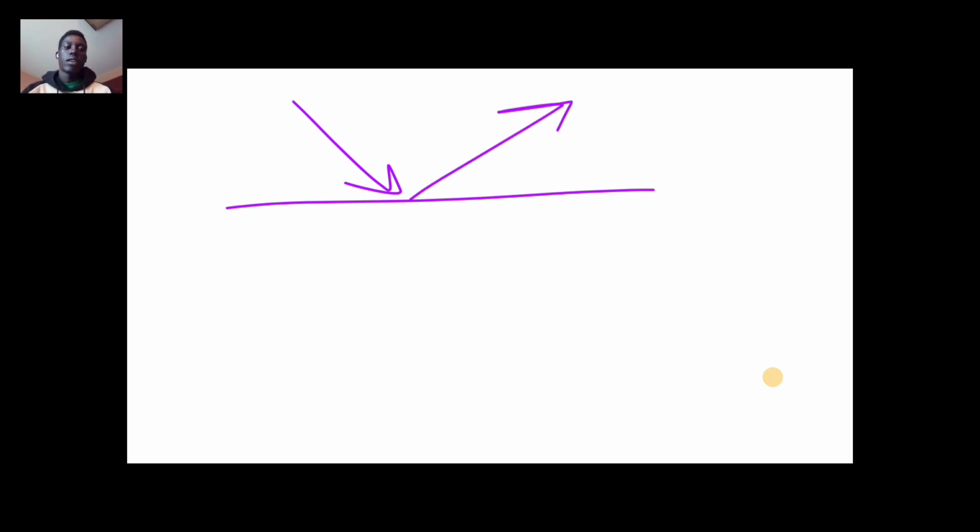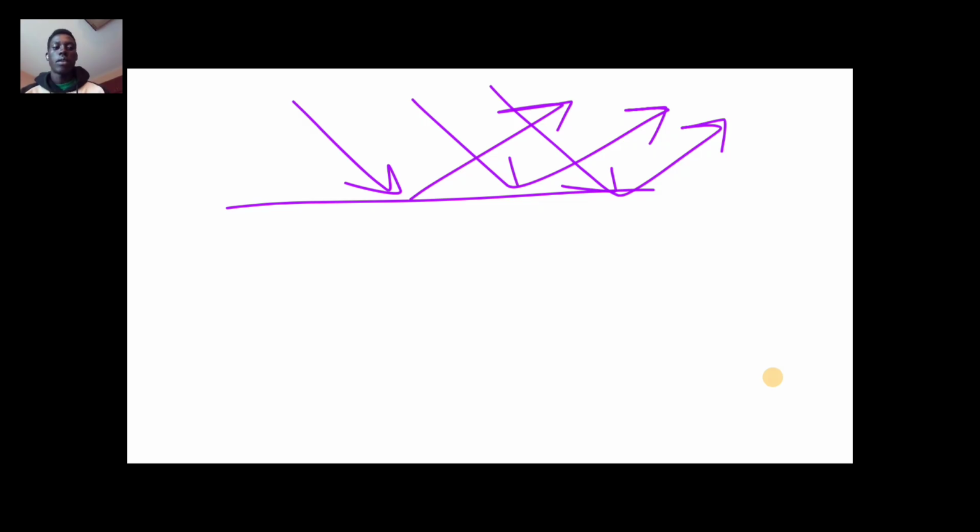Since we know reflection is a bouncing off of a light ray, like this is the incident ray, it will be reflected in this direction. This type of reflection is known as regular reflection.